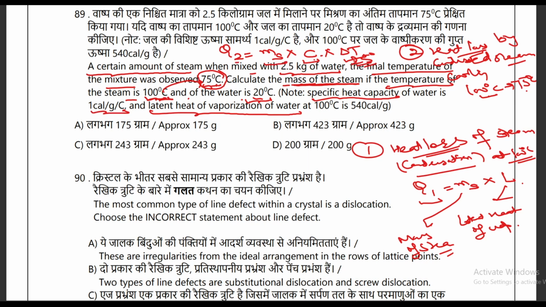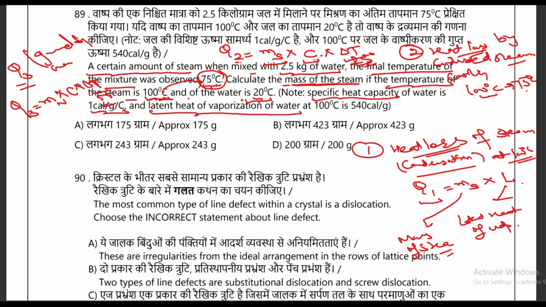Okay, next, third is heat gained by the water. Obviously for the water, the temperature is increased from 20 degrees Celsius to 75 degrees Celsius. So the third heat, which is Q3, that is gained by water, is equal to mW, where W is the mass of water, into specific heat, and into change in temperature. And for water the temperature change is 20 degrees to 75 degrees Celsius. So this delta T you can find just by subtracting 20 degrees Celsius from 75 degrees Celsius, and you will get 55 degrees Celsius. Okay, so that 55 you will put here.